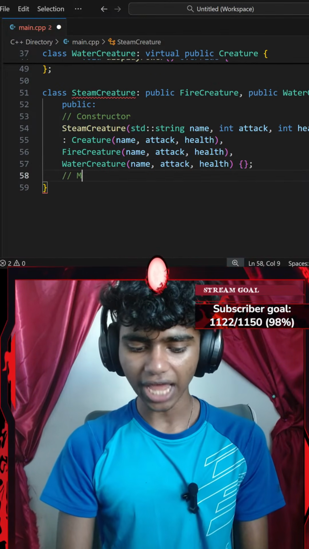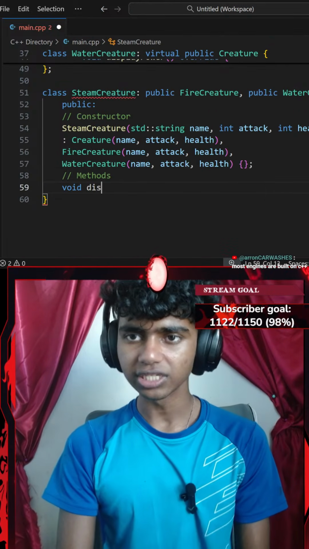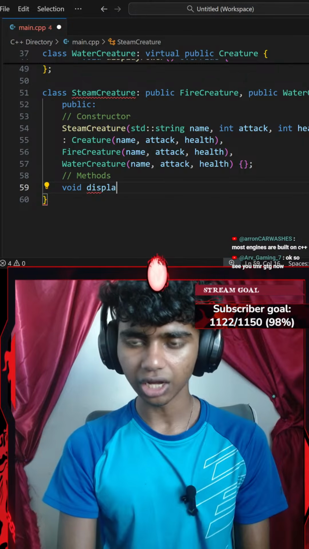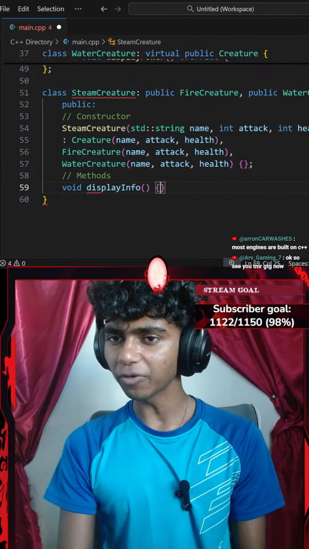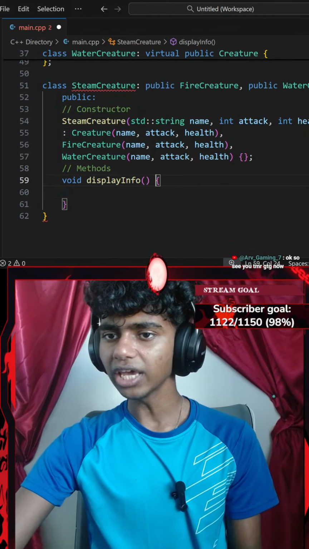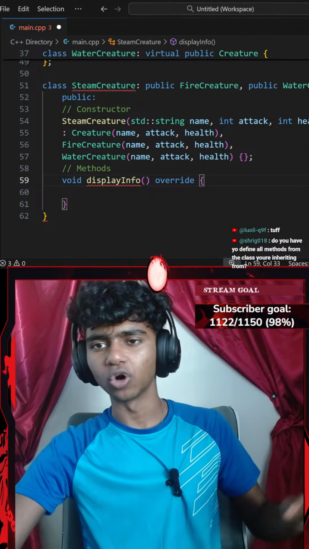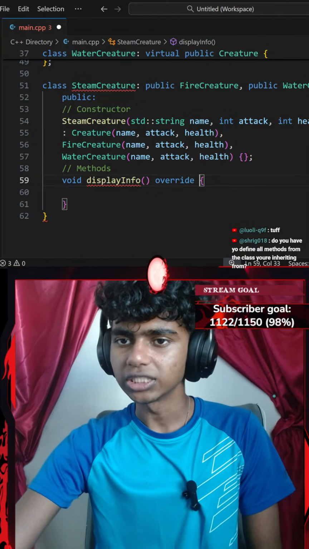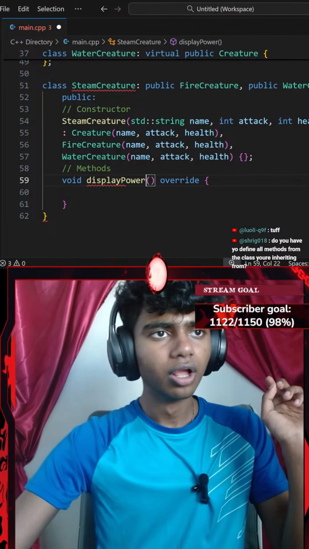Now let's go ahead and add a few methods. For my methods, I'm going to be creating a void method called display info with a pair of parentheses and then a pair of curly braces. Okay, before I go with curly braces, I will use the override keyword because my display info method does override everything. Okay, display power. There we go.